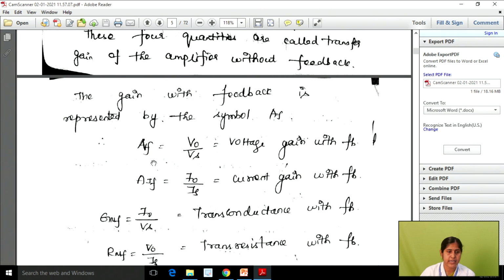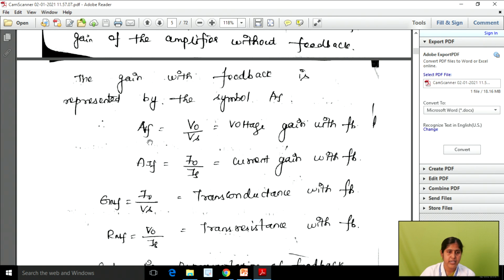Okay, so for voltage gain we can write AVF, which is equal to, we know, the output voltage divided by the input voltage, right? But here we are using a feedback signal, so we can write V0 by Vs. This Vs represents your source voltage, right? So it is combined with your input signal as well as part of the output feedback into the input signal. Okay, so we can write AVF equal to V0 divided by Vs, right? So this is the voltage gain with feedback.